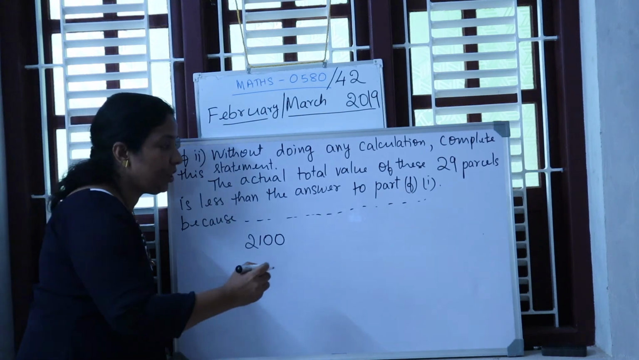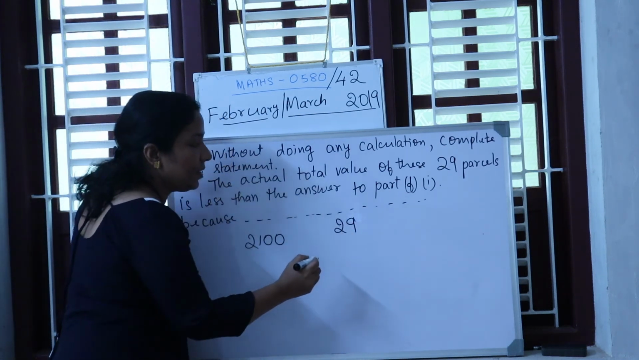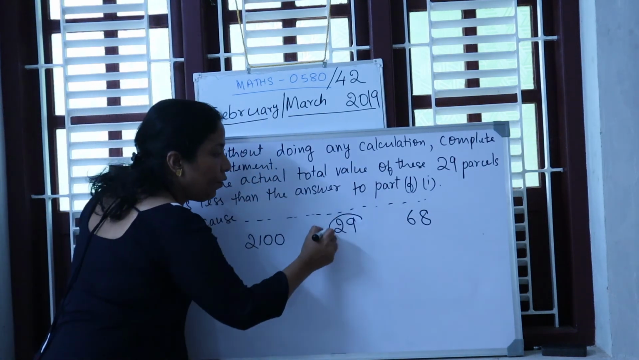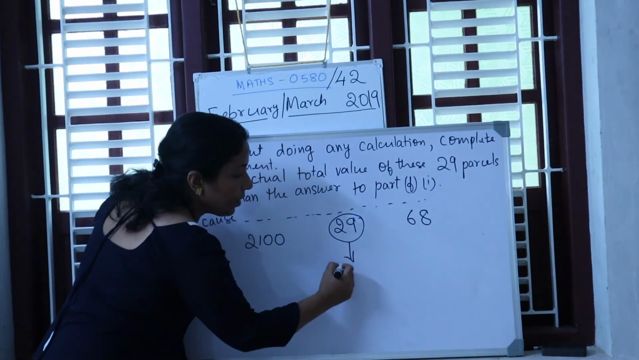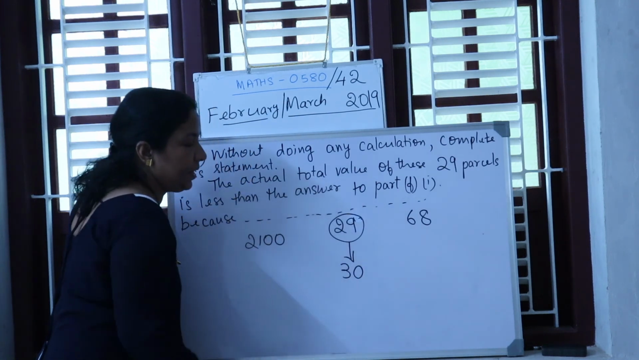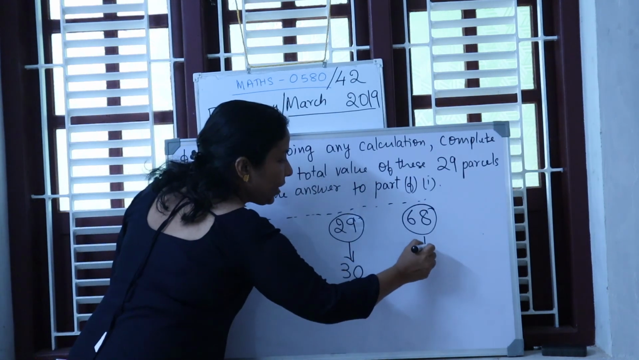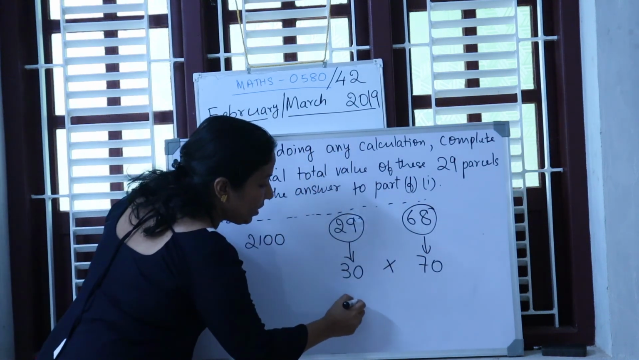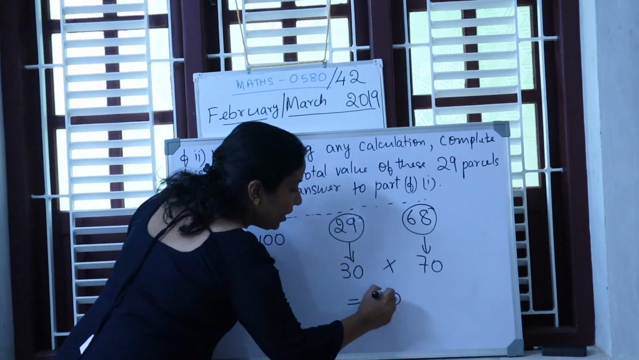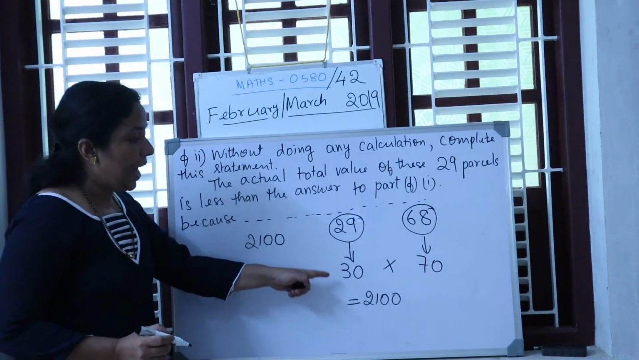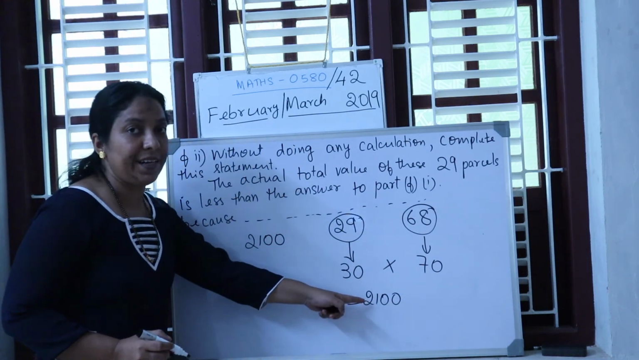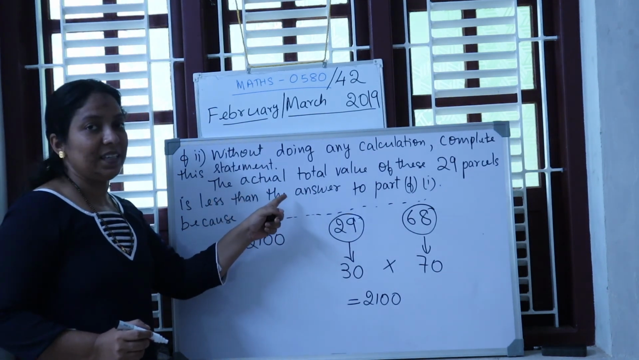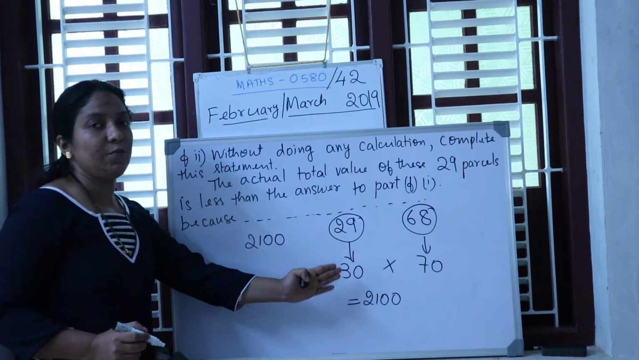How did we do that calculation? There were 29 parcels. The cost of each parcel is $68, but we have rounded this for one significant figure, that becomes 30. Whereas $68, when you write it for one significant figure, it becomes 70. When you multiply these, you are getting $2,100, isn't it? So your answer is an estimation of 2,100, but they are saying that the real answer is always less than $2,100.